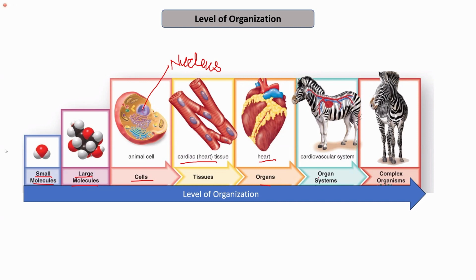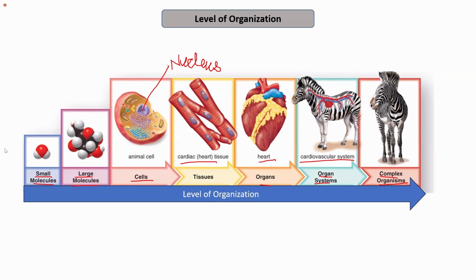These organs may be a part of a complete organ system. For example, the cardiovascular system. So the heart is a part of the cardiovascular system, where along with different organs it interacts with the blood vessels and supplies the blood to the complete body. So this is a part of an organ system, and such different types of organ systems lead to the formation of a complex organism. Like we have a circulatory system, we have a digestive system, we have a nervous system.